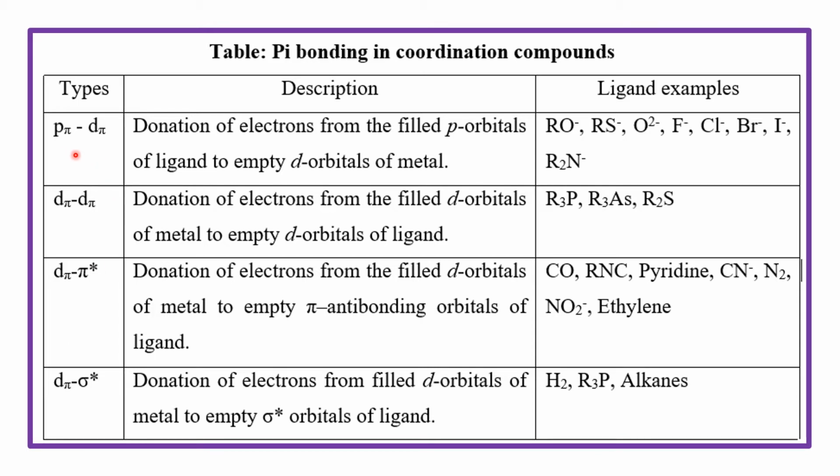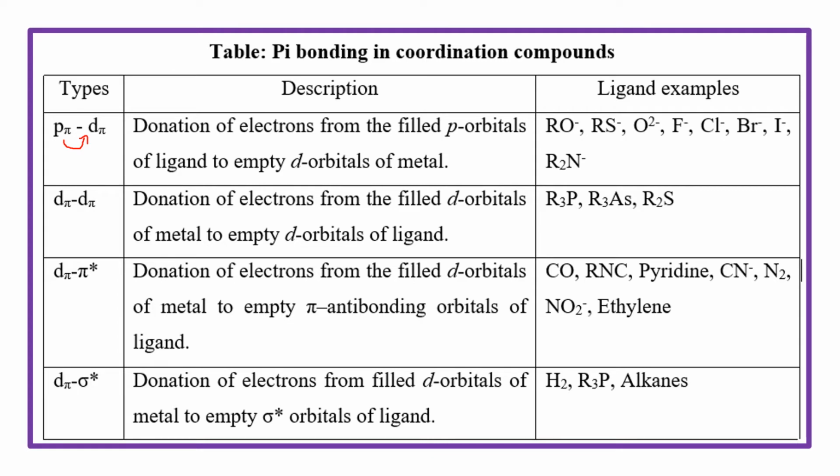First one is the p pi d pi type of interaction, that is donation of electrons from the filled p orbitals of the ligand to the empty d orbitals of the metal. In this case, filled p orbital of the ligand to empty d orbital of the metal, that is p pi to d pi donation of electrons occurs.